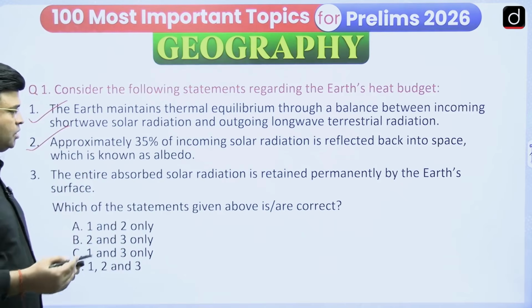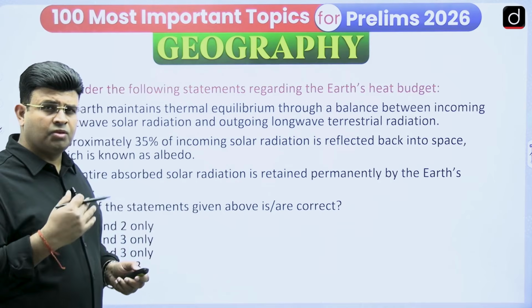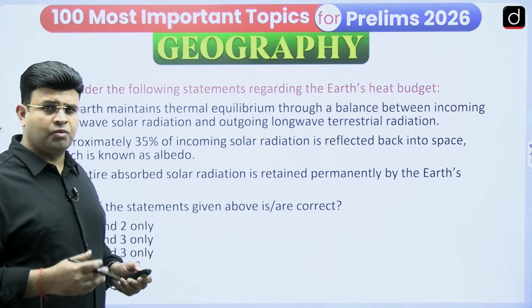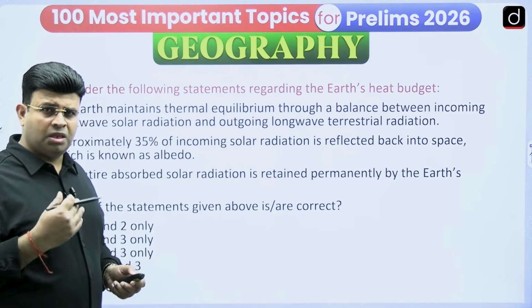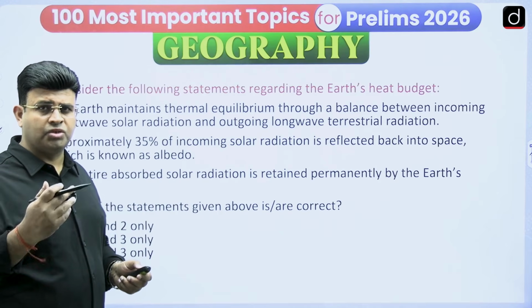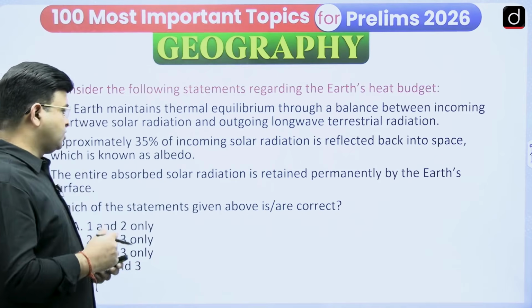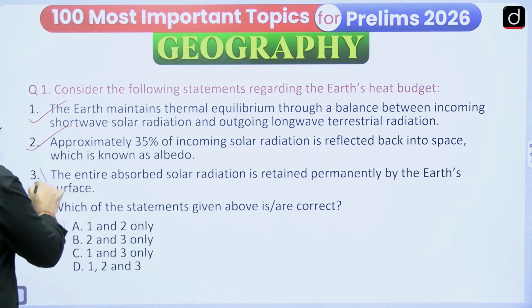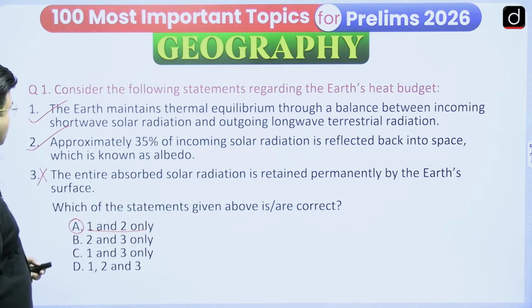And the third statement: the entire absorbed solar radiation is retained permanently by the Earth's surface. No, it is not permanently retained by the Earth's surface. Slowly, whatever sun rays are coming onto the Earth's surface, in the form of radiation, conduction, convection, latent heat of evaporation and condensation, it is sent back into space. So this is a wrong statement, and on the basis of that we can say that option A, 1 and 2 only, is correct.